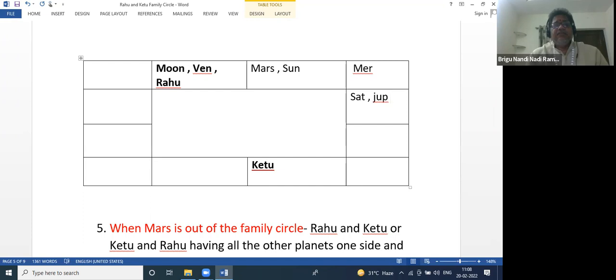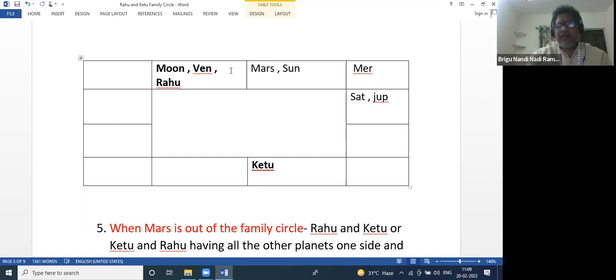Now you see here, Moon is actually here. Rahu is with Moon, that is one thing, and degree wise, Moon is in lower degree and Venus is in lower degree and Rahu is in higher degree. So that's why out of Rahu Ketu, we have Moon and Venus. But in this horoscope, Venus is exchanged with Mars. Mars is in the house of Venus and Venus is in the house of Mars.